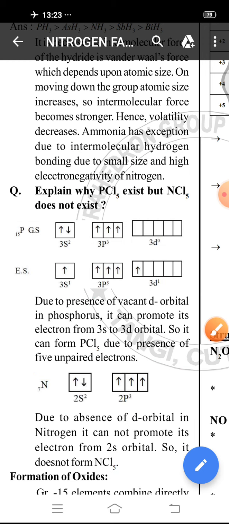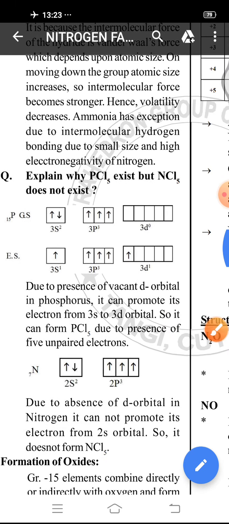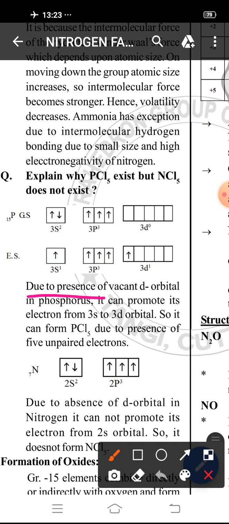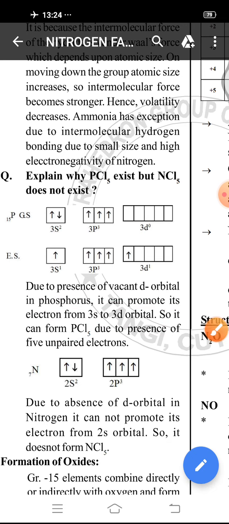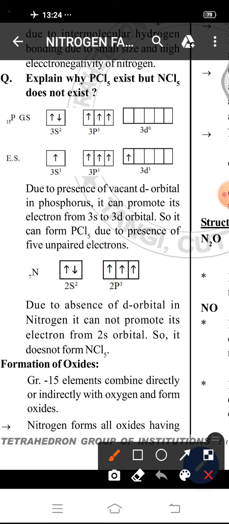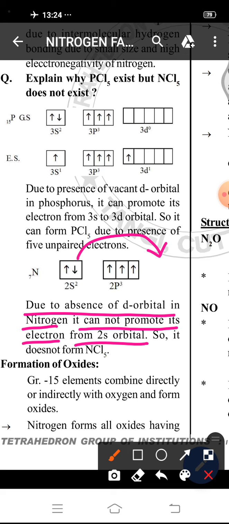Okay. Due to presence of vacant d orbital in phosphorus, it can promote its electron from 3s to 3d. So it can form PCl5 due to presence of 5 unpaired electrons. But in case of nitrogen, due to absence of d orbital, it cannot promote its electron from 2s orbital, so it does not form NCl5.